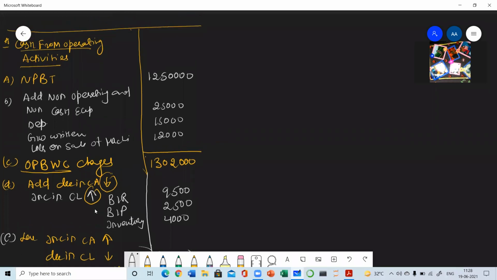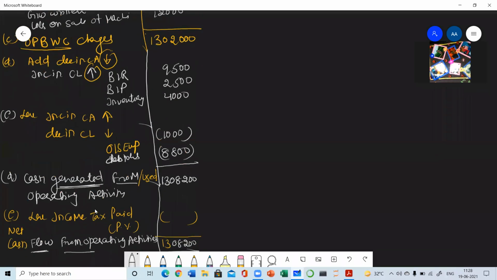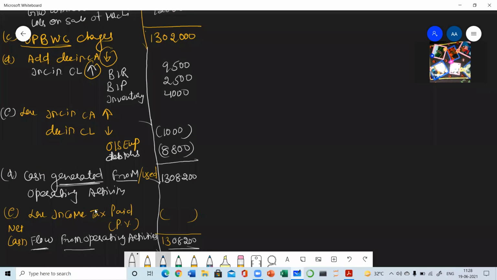Then after doing this, you will be getting cash generated from, if the answer is positive, and if the answer is negative, then the term will be known as cash used. So you are going to write it in bracket. Then in the final stage, you are going to subtract income tax paid. So that will be the previous year. And after subtracting the income tax, you will get the cash flow from operating activity. This will be your answer. So here you have to consider one or 2 points.